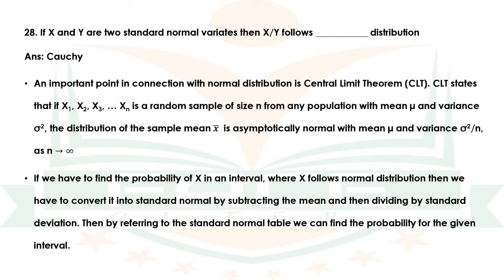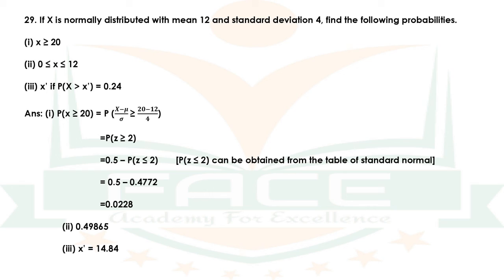The other point is that if we have to find the probability of x in an interval where x follows normal distribution, then we have to convert it into standard normal by subtracting the mean and then dividing by standard deviation. Then by referring to the standard normal table, we can find the probability for the given interval. Let us see a problem related to this point.